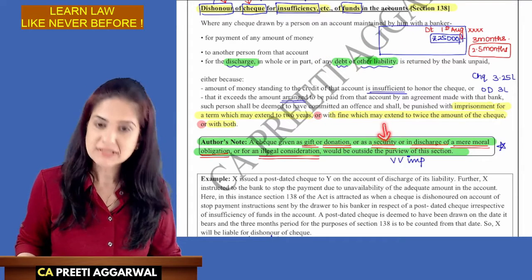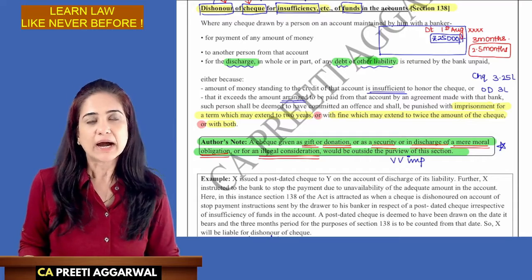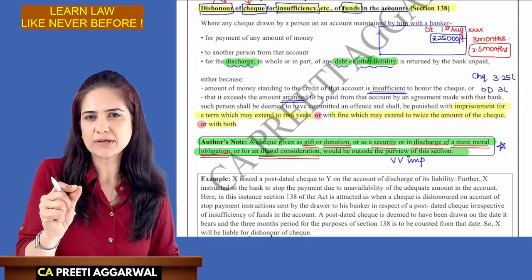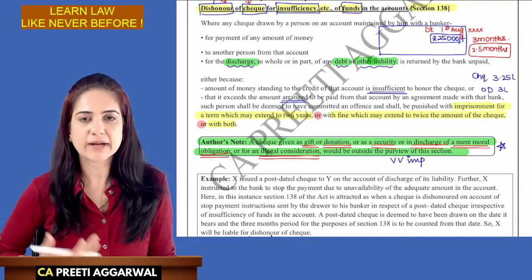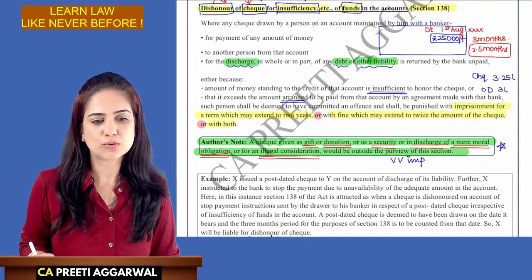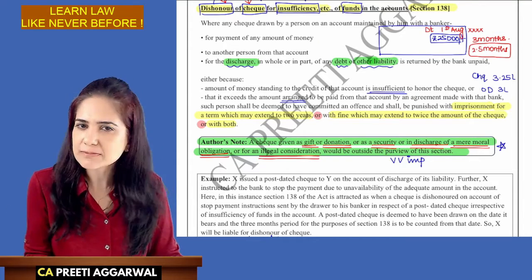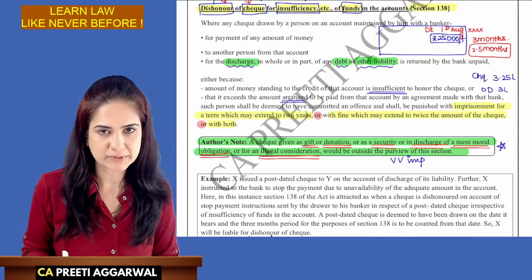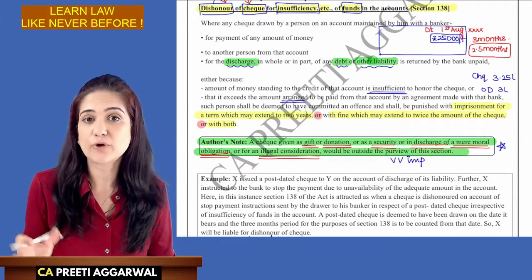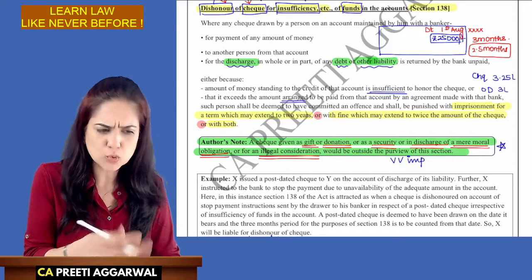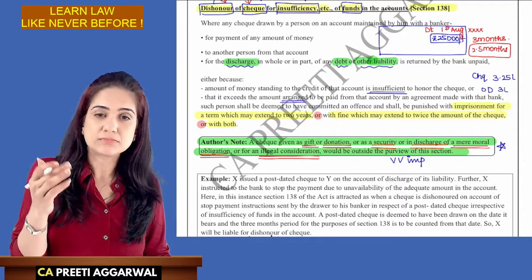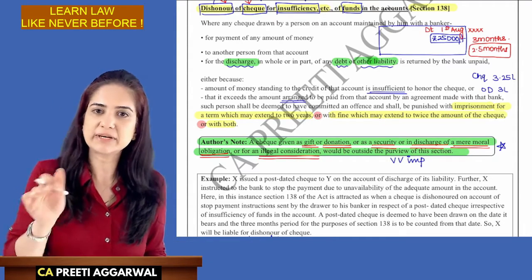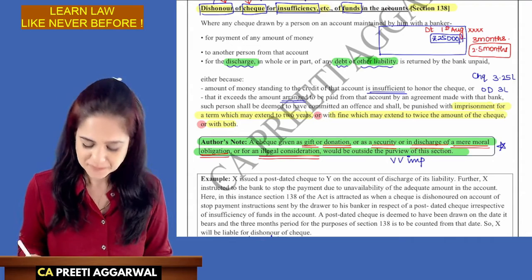I had given it as security. Now, I took a flat on rent, okay, and I gave them a security of 2 lakh rupees. See, it happens. I had taken a flat on rent, so they generally take 3 months rent or 6 months rent, like that. So they took a security of 2 lakh rupees. Now if I default in paying the rent, let's say I did not pay the rent for 2 or 3 months or 6 months, they also need some security. So they take that 2 lakh rupees, so that in case I fail to pay the rent, they will deposit that check and keep that money.